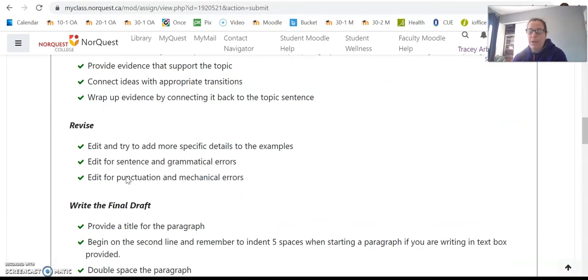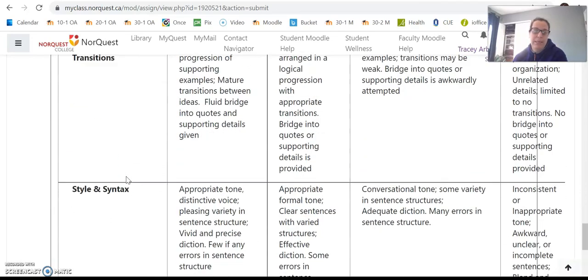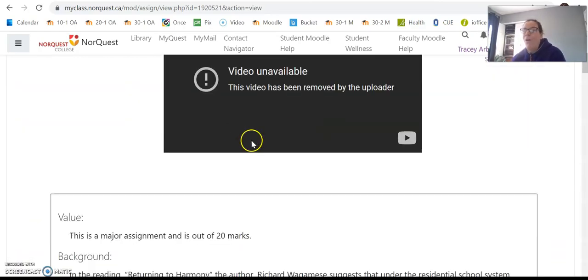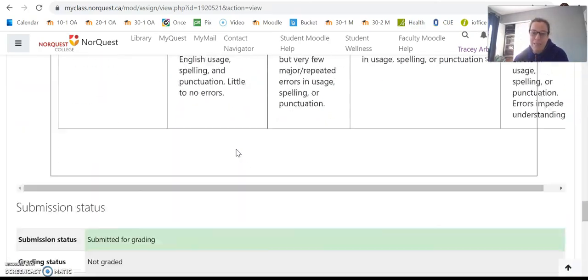Okay, scroll to the bottom. Let's make sure that that's what we did. Oh, I still need to do one more thing. It says this assignment is my own work, except where I have acknowledged the use of works of others. Well, we haven't really used the works of others. You might have used quotes from Richard Wagamese as text, but we've been asked to do that, so that's okay. You're going to click, this is an integrity statement saying these are my words, this is my voice. Click continue. Guess what? I'm probably going to have to scroll all the way to the bottom again.